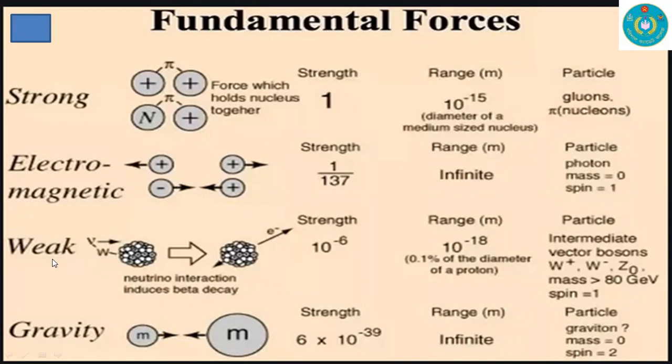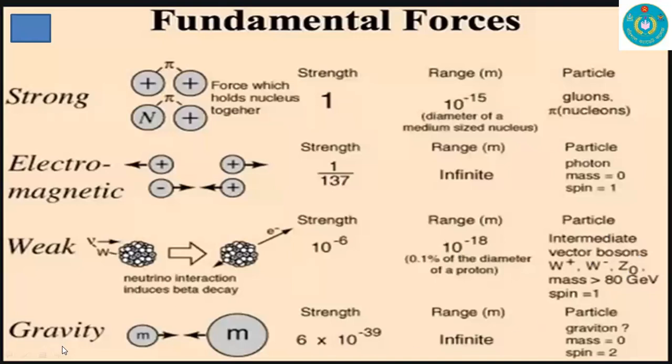For weak nuclear force, the neutrino interaction induces beta decay. Beta decay occurs due to weak nuclear force, and the strength is 10 to the power minus 6, and the range is 10 to the power minus 18. The particles are intermediate vector bosons like the W plus and minus bosons and the Z boson, and the mass is greater than 80 giga electron volts, and the spin is equal to 1.